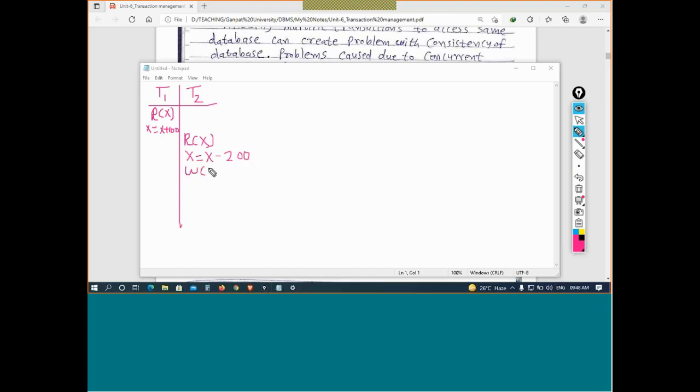Okay, and value of X. And okay, then it is, let's say, the commit operation.